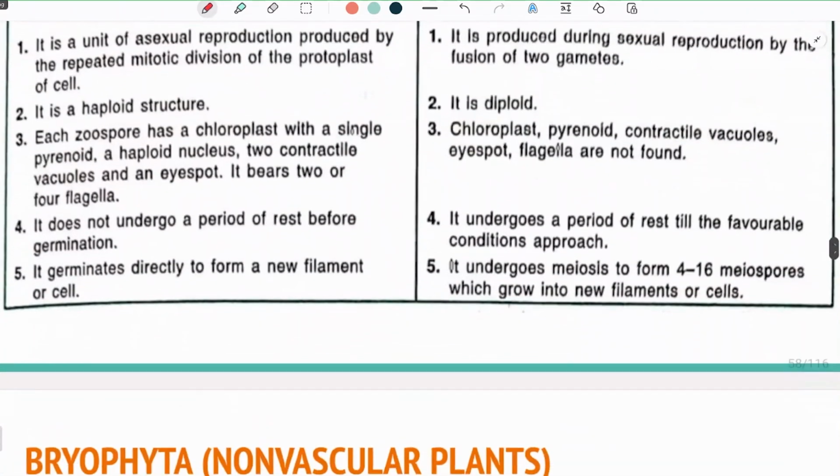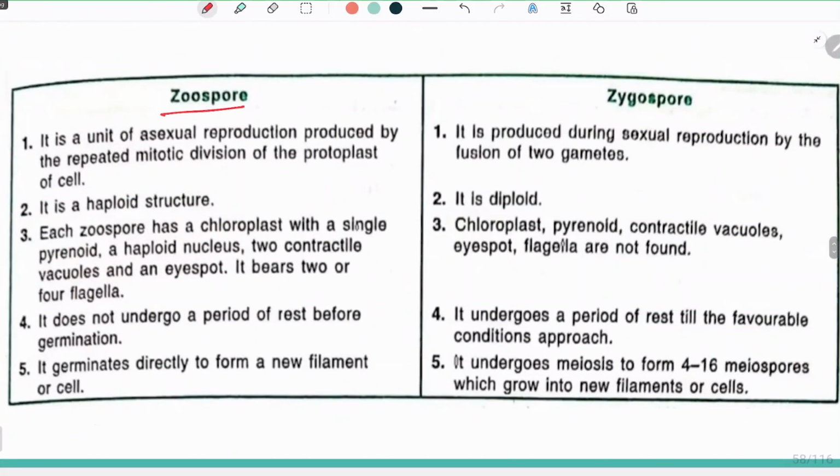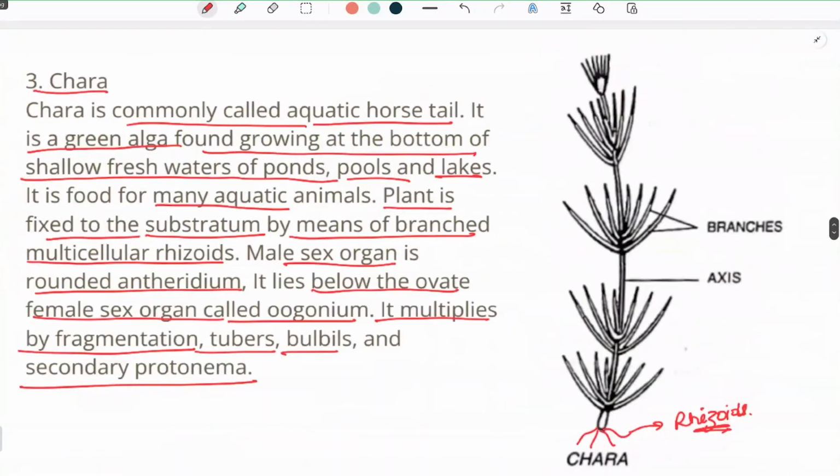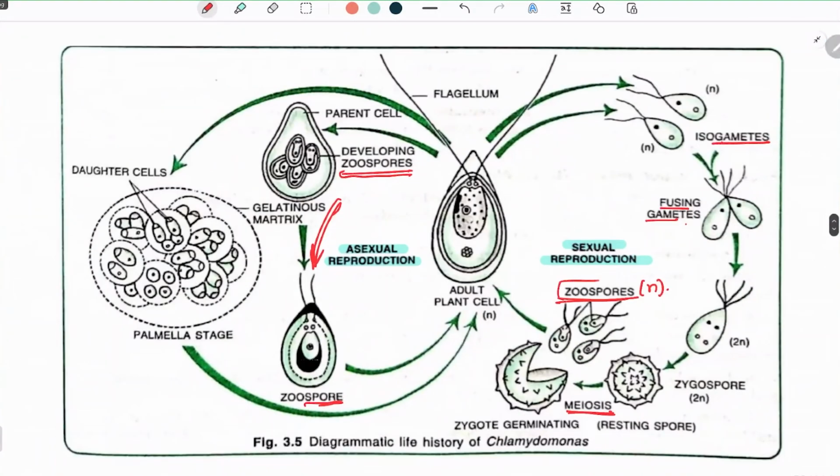Now, the difference between zoospore and zygospore. We have used both these terms, zoospore and zygospore, in the reproduction of Chlamydomonas. In the cycle which I have shown, there is the production of zoospores and the production of zygospores.